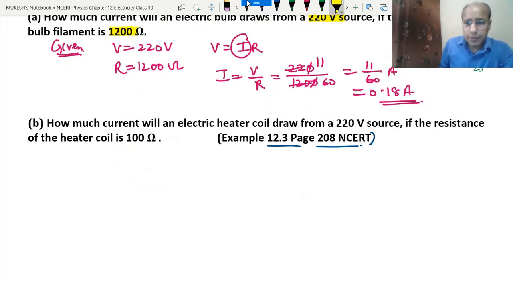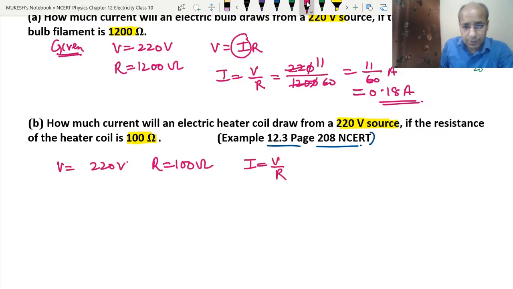The next question: how much current does an electric heater coil draw from a 220 volt source? Again, the potential difference is given, and the resistance of the heater is given. We have been given V equal to 220 volt and R equal to 100 ohm. Using the same formula, I equals V upon R, with V as 220 and R as 100, we get 2.2 ampere of current flowing.